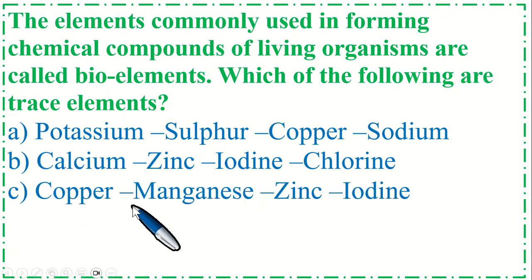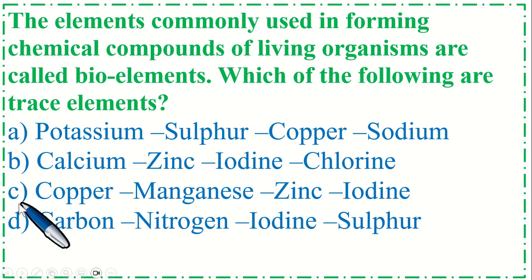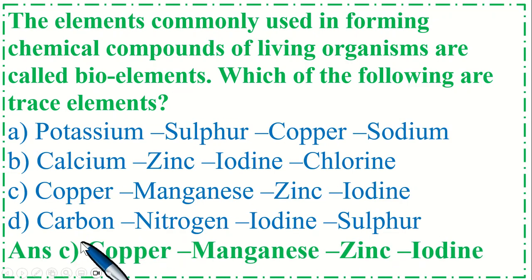Option C copper, manganese, zinc, iodine and option D carbon, nitrogen, iodine and sulfur. So the correct option is C, copper, manganese, zinc, iodine.